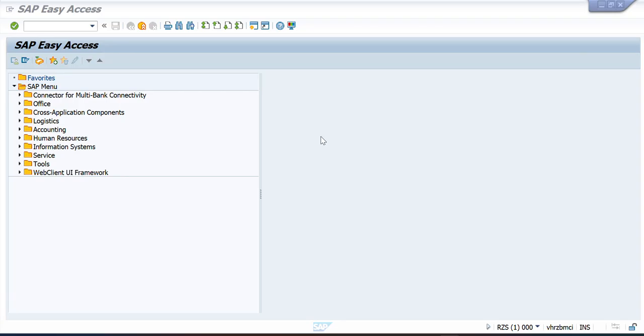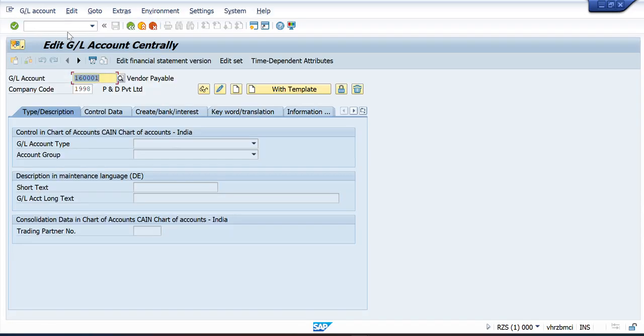Now I am going to show you how we can create a GL account. For a GL account we use the transaction code FS00. Press enter. This is edit GL account centrally, and we can also create here. You can put anything here. I am going to put 160000.